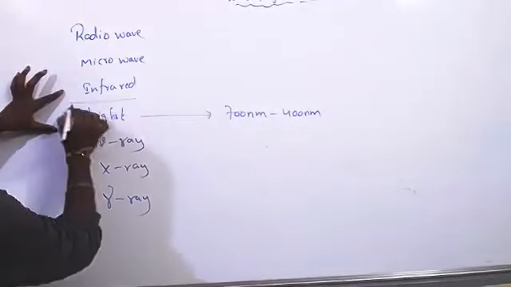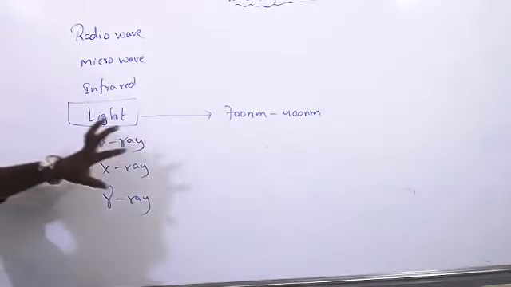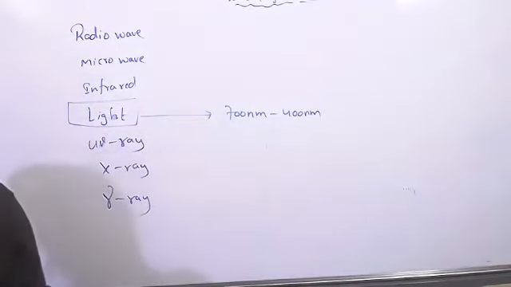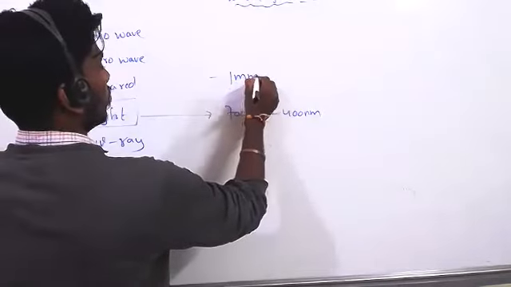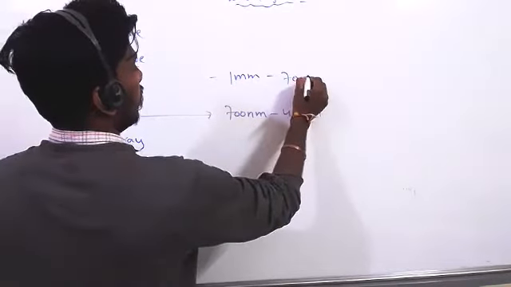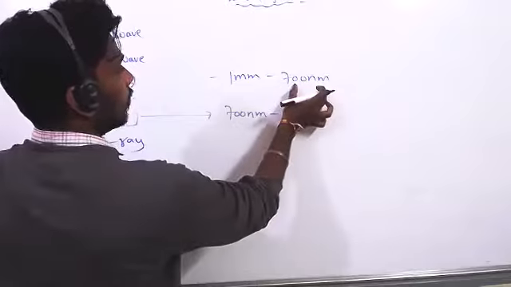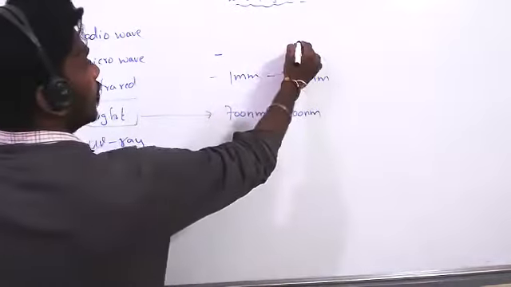Once you take this light, it will become very easy. 700 nanometers to 400 nanometers. Before it, it will become 1 millimeter to 700 nanometers. Just 700 and 1 millimeter we have to place. And this 1 millimeter will come again here.